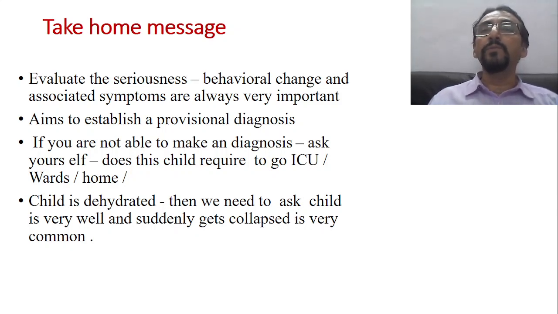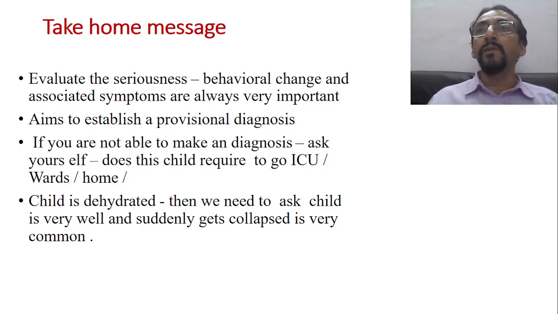Suppose the vomiting is of milk, and that milk is not curdled, plain milk is coming. Definitely that means the milk has not reached the stomach at all. If it had reached the stomach, with the acid coming in contact, the milk would have been curdled, but it is not happening here.